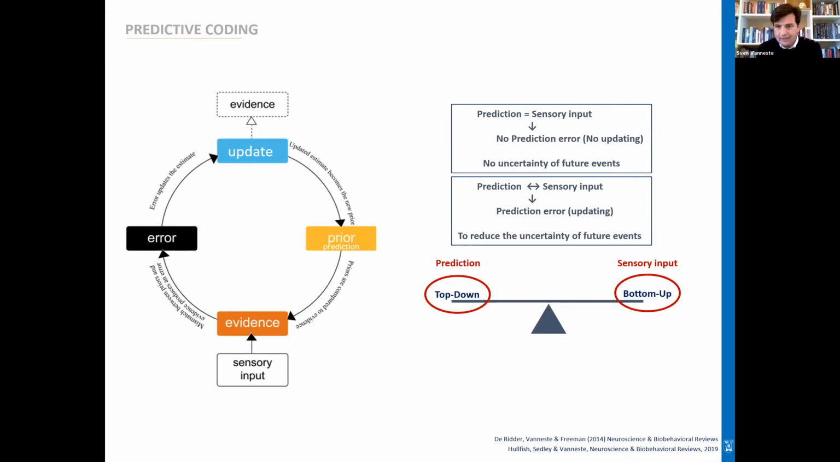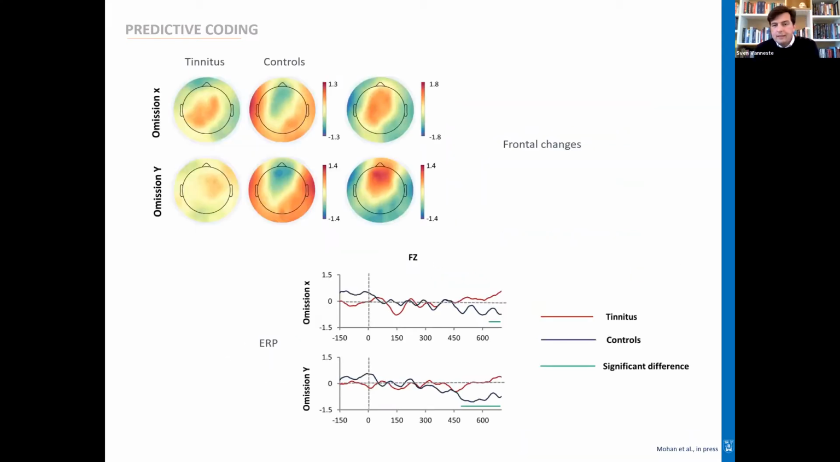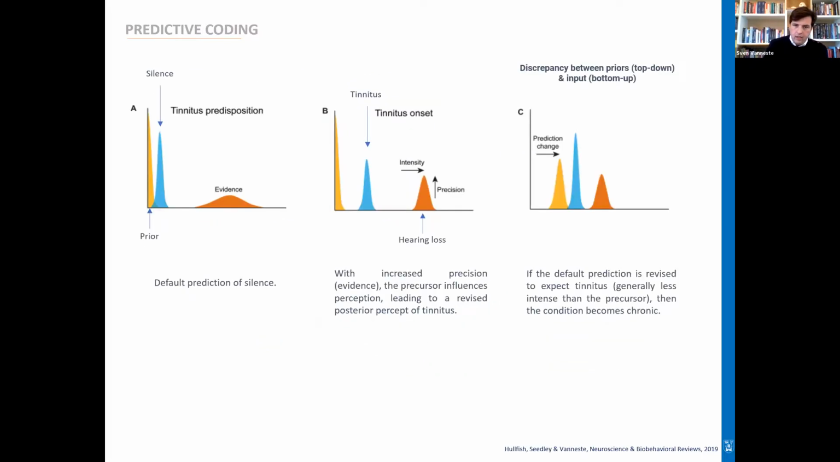Now, this is the general model, and the interesting thing about this model is that we can start testing things and make predictions. So actually, Anusha did a study showing that tinnitus patients are more sensitive to prediction errors when we use a specific paradigm. So it seems that there might be a relationship between the predictive coding model and tinnitus, where tinnitus patients seem to be more sensitive to prediction errors.